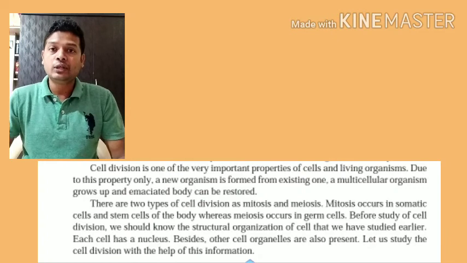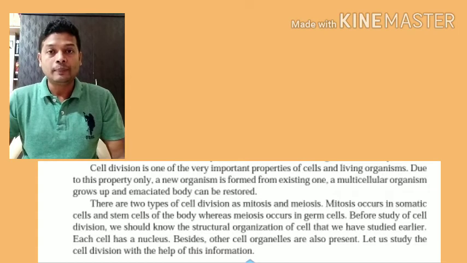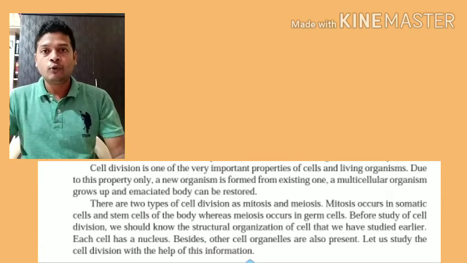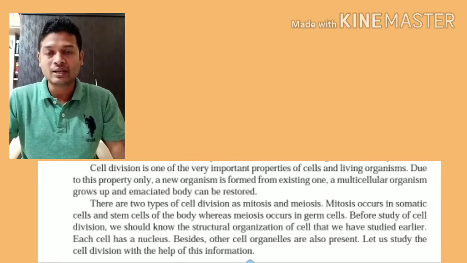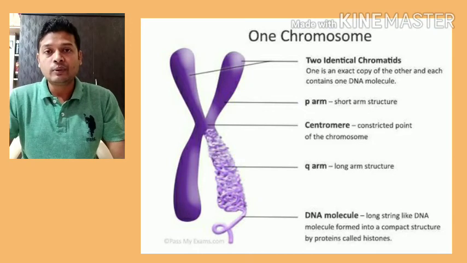So cell division is a very essential process for repairing of wound, growth, replacement of old tissues and reproduction. For all these processes, cell division is required. Now before we actually start with cell division, let's try to understand some basic concepts or basic terms in cell division. Chromosome, we studied in 9th standard. So what are the different parts of chromosome?